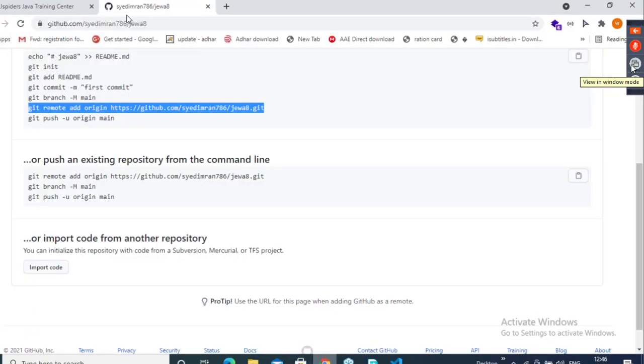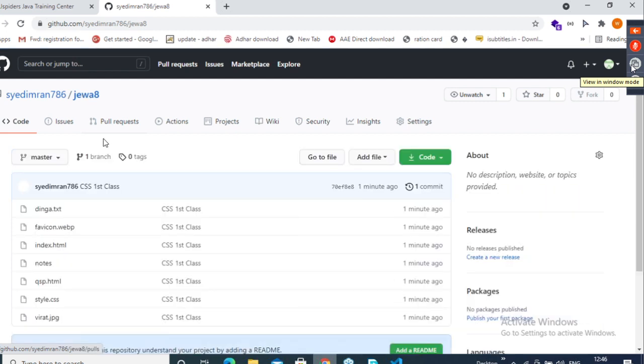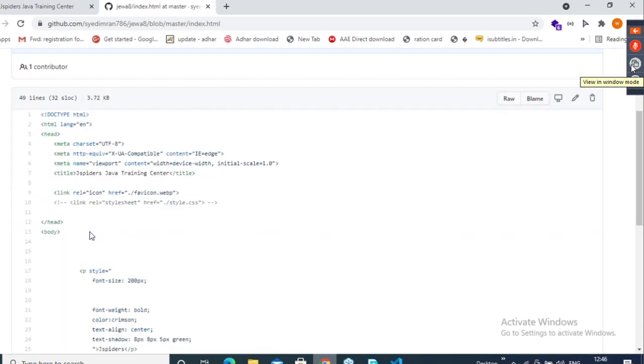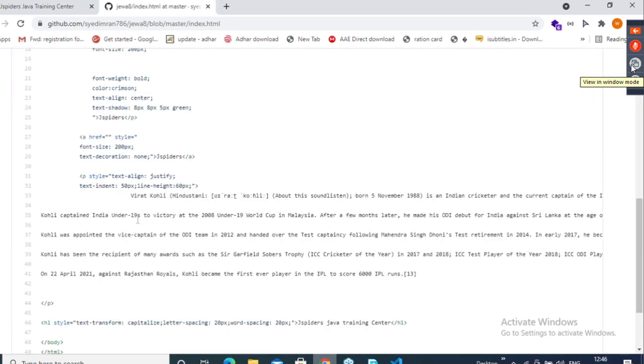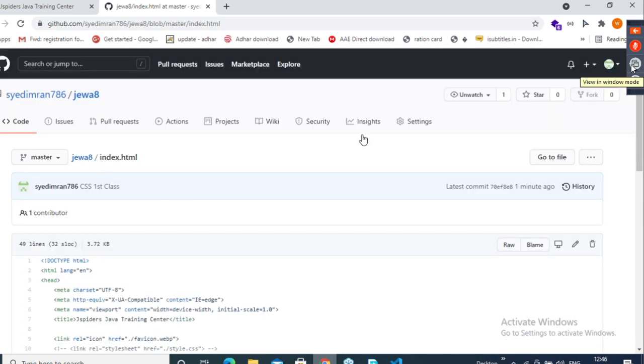If you want, you can go to Git. See, JEWA8, click on this. Inside this repository, see all the files, whatever I'm having, you are getting. Clear? Just go here, click on this first class. You'll be getting all the HTML files and CSS code. Go and download it, guys. Understood, right?